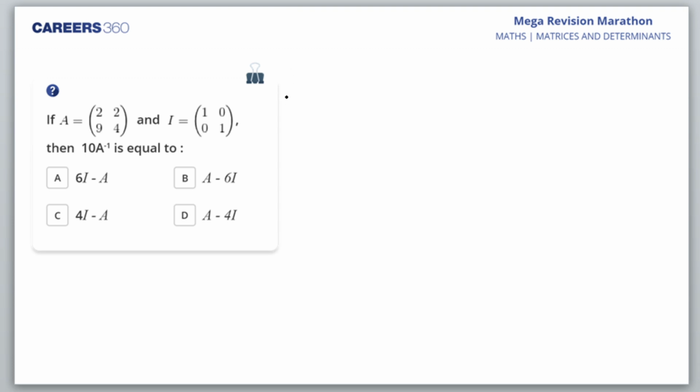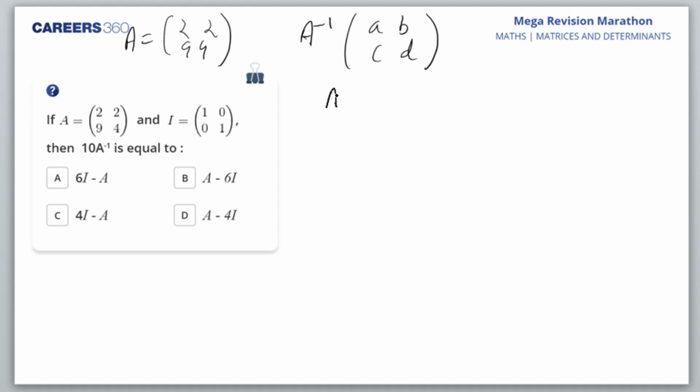Let's say A is equal to 2 2 9 4. That is A. And let's say A inverse is A, B, C, D. Any problems with this? Jatin Raj, C. Asmita, C you are getting. Okay. Let me take it A, B, C, D. So can somebody tell me what is A into A inverse? That is I itself, na? A into A inverse is I itself.